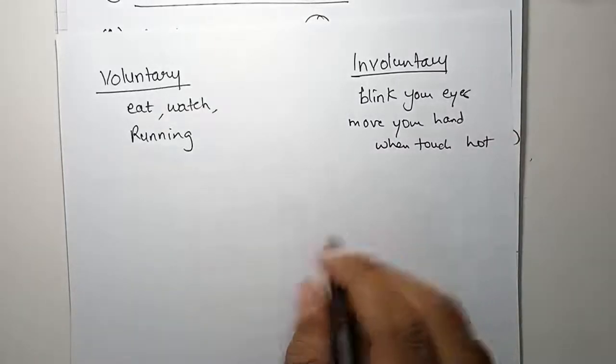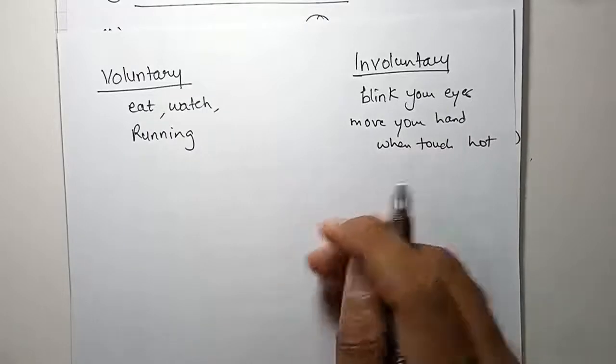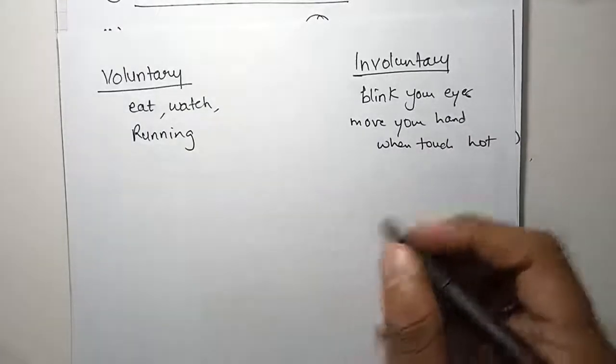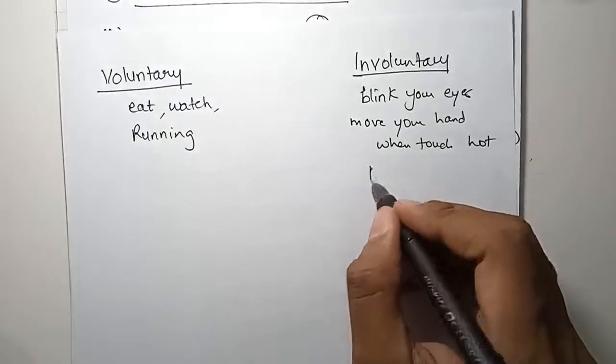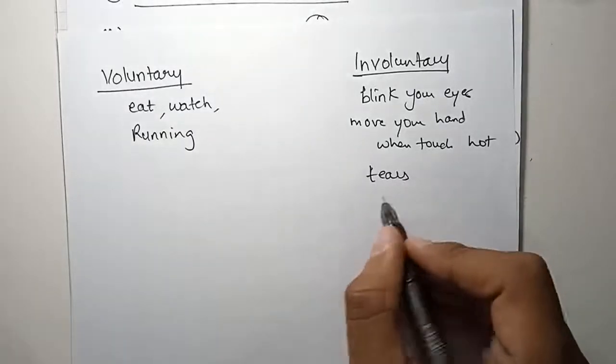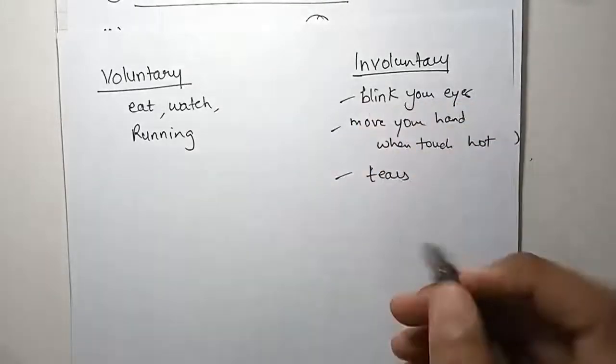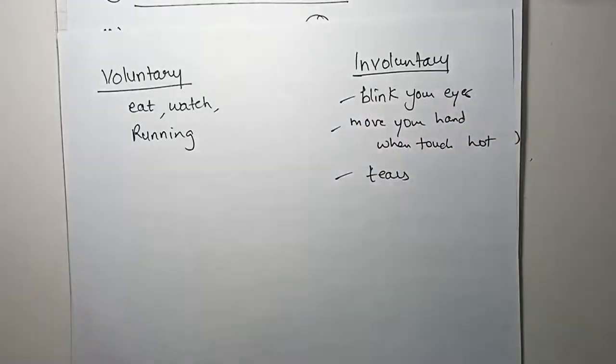When you touch something and you suddenly move your hand, even if you are not conscious, you will automatically move your hand away. Sometimes when you are happy, tears come into your eyes. Not intentionally, it happens directly. So these are some of the actions called involuntary actions.